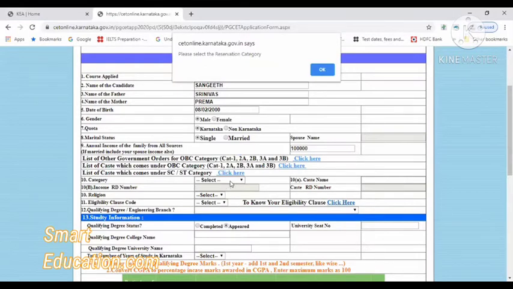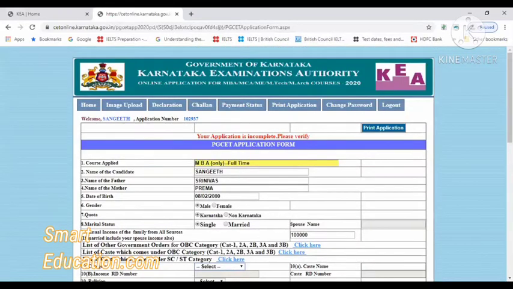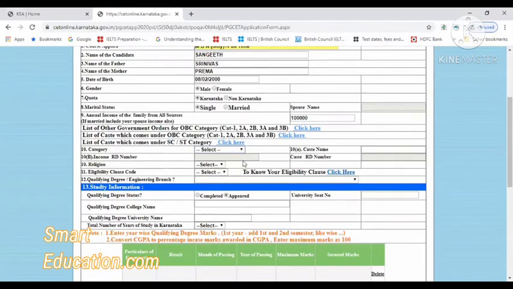Next, let's go to the category. So you have to apply for category over here. This is the column, reserved category: which category you are. I will give general merit because I'll just give you the general information over here. But as I told you, you should give the category as per your income and caste